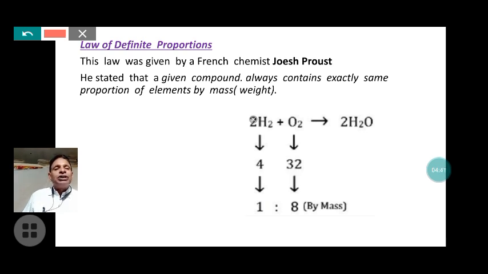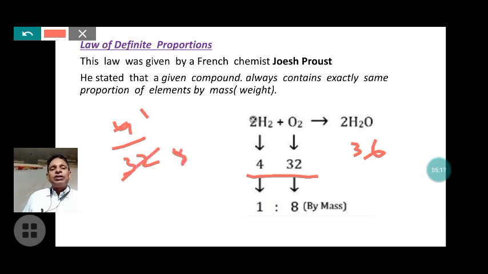Here hydrogen reacts with oxygen to form water. Here 4 gram of hydrogen combines with 32 gram of oxygen to form 36 gram of water. The ratio of the mass of hydrogen to the mass of oxygen is 4 by 32, which is 1:8. That is always 1:8. This ratio is fixed for water.